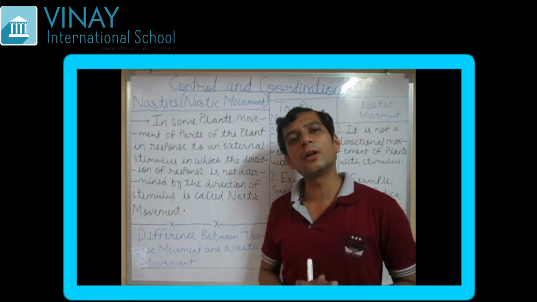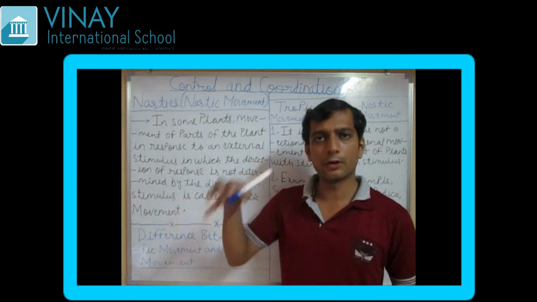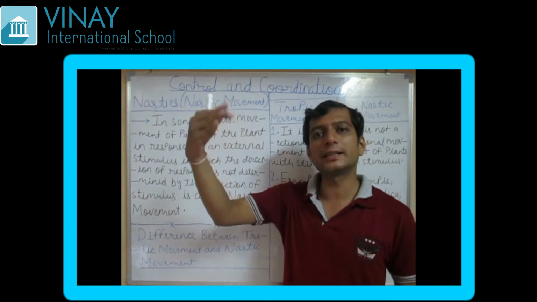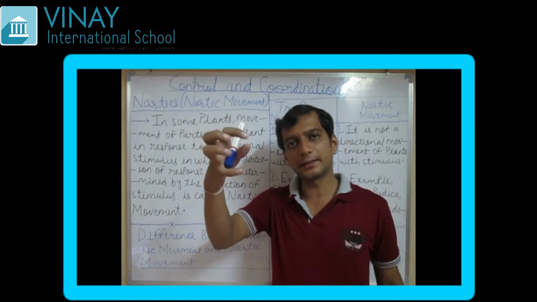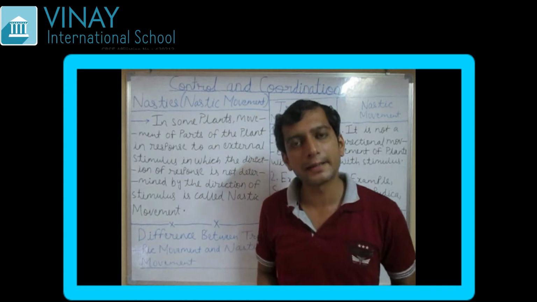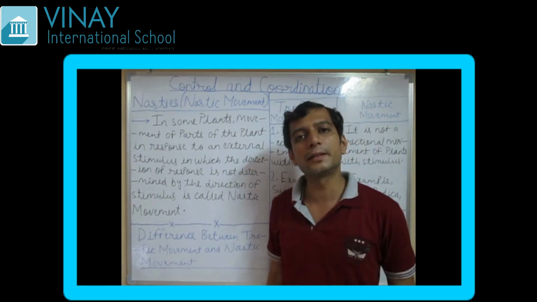So this was the opposite of nastic movement. What was happening? Whenever light was coming, what is light? This is an external stimulus. And when this external stimulus was coming, the sunflower was bending towards the light, so it was moving towards the direction of stimulus.